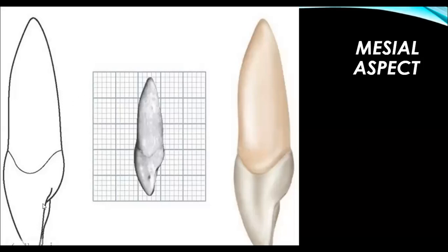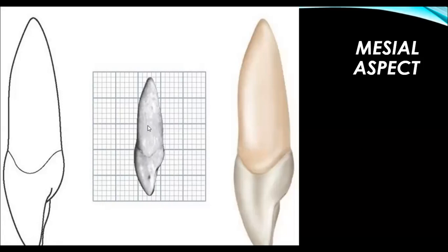Okay, let's move to the distal aspect as well. The alignment of the incisal edge of the crown with the center of the root is characteristic of the maxillary central incisor. This is the point you have to keep in mind, that there is an alignment between the apex of the root and the incisal edge of the crown.